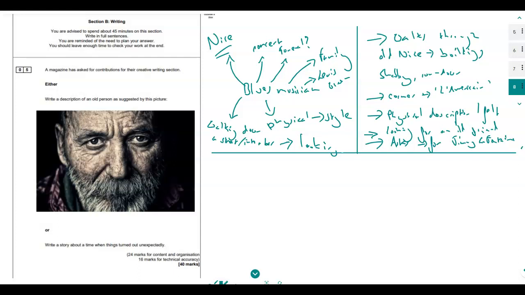I've only worked for 10 minutes here on this plan, so that would still leave me 35 minutes to write something. What I'll do is I'll just pause my video now, and I'll just maybe spend literally 5 or 6 minutes just writing something out, just blast something out quickly, so you can get a bit of an idea as to where I will be going with this piece.